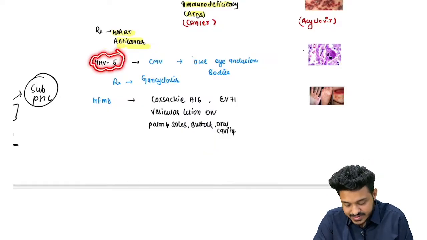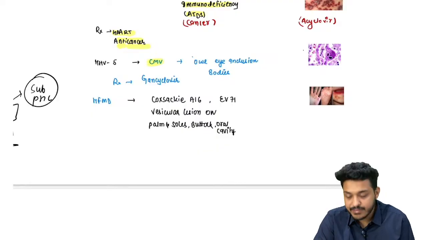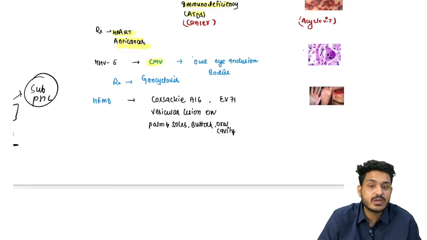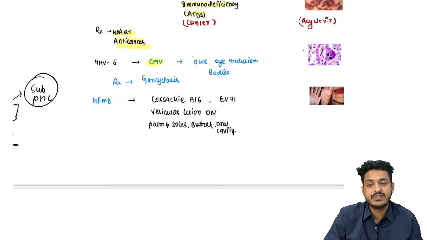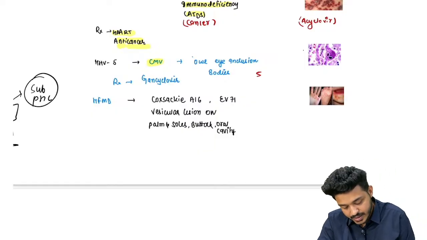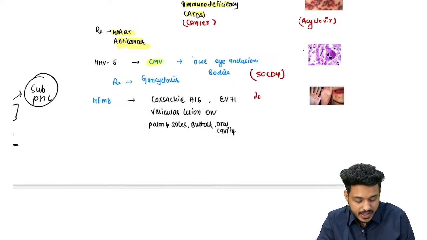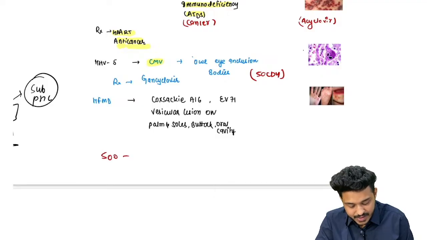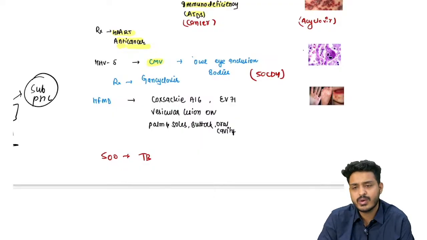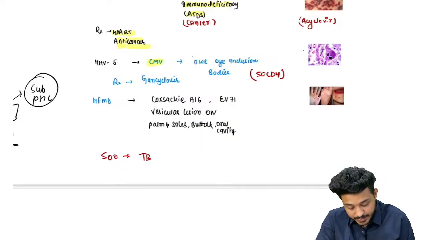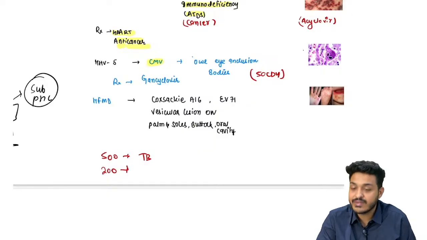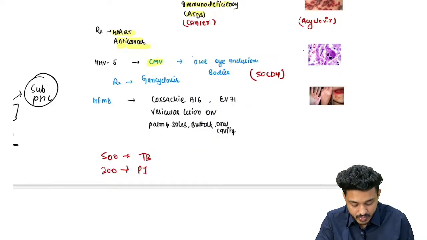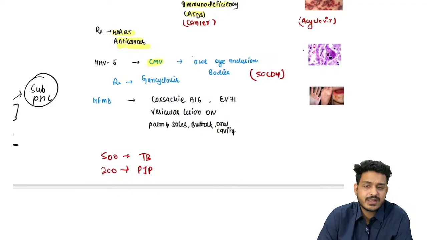HHV5 is also known as cytomegalovirus. Very important. CMV happens in those people who are very immunodeficient. CD4 count is going to be somewhere around 50, right? If CD4 count is given as 200, what will you think, beta? If the CD4 count is 500, this is going to be TB. The most common opportunistic infection is TB. If the CD4 count given in the question is around 200, think about Pneumocystis jirovecii pneumonia, right?